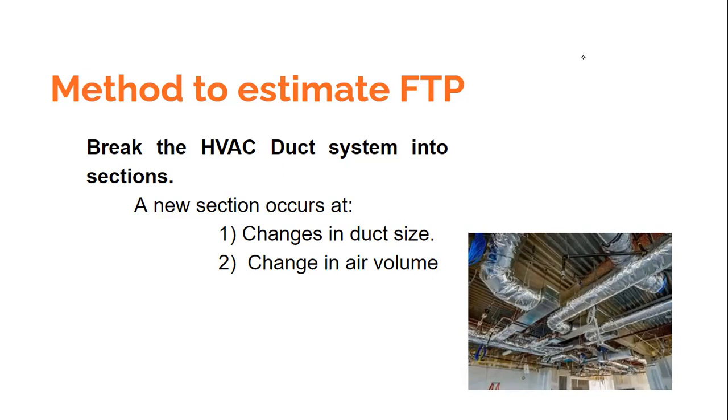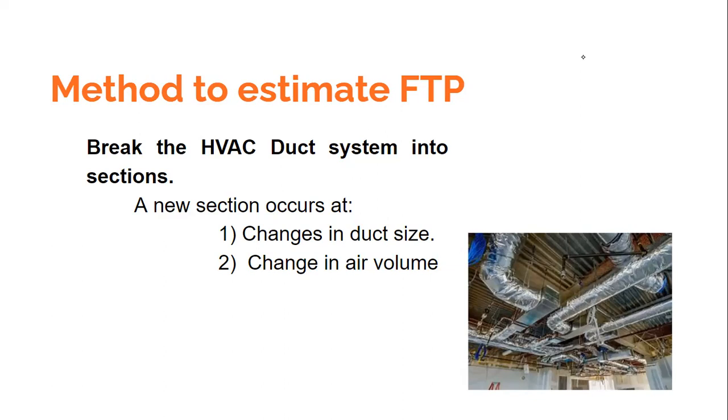The length across which the losses are maximum is called the index run. And wherever you get the index run, wherever the maximum losses happen, the total length from the fan back to the fan, the addition of the losses on that index run is the fan total pressure.